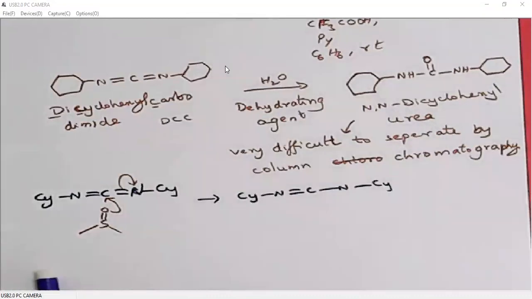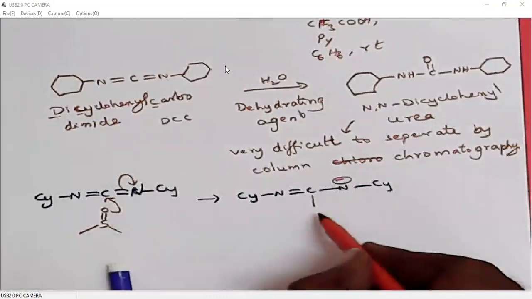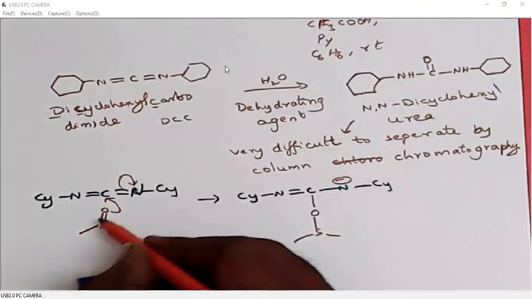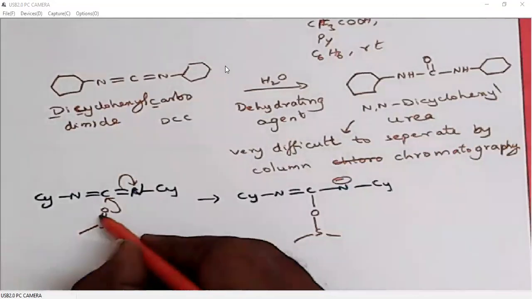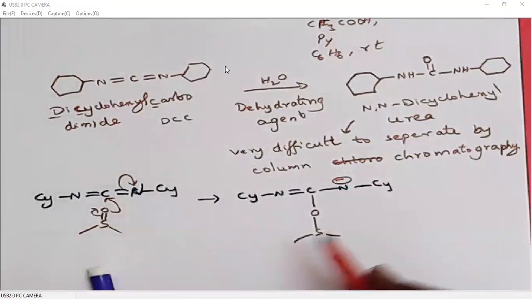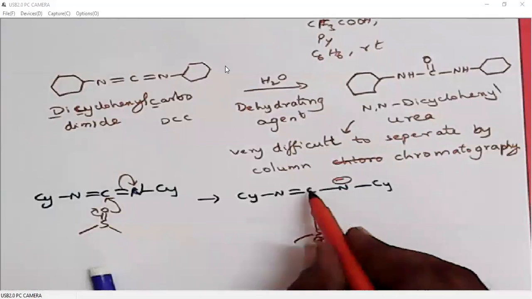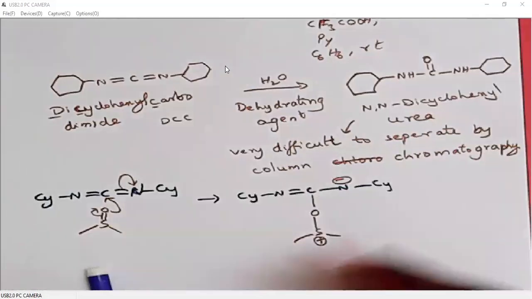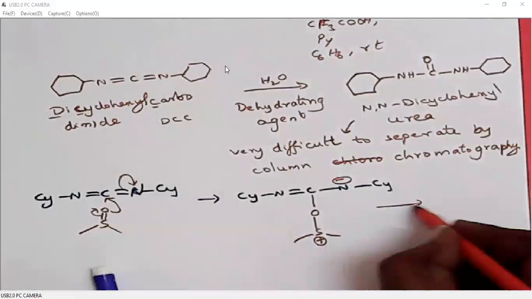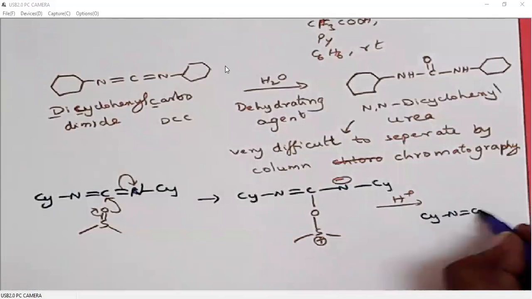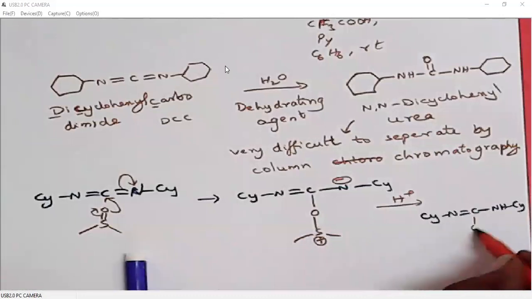Now nitrogen gets negative charge. There is a bond between carbon and oxygen, and sulfur. Since sulfur double bond oxygen, where oxygen is more electronegative, it takes the electron. So sulfur is positively charged, oxygen is negatively charged, so it attacks on carbon, the carbodiimide carbon. Then when we do protonation, what happens? It takes Cy, N double bond C, NH, Cy, and then oxygen. So, okay.